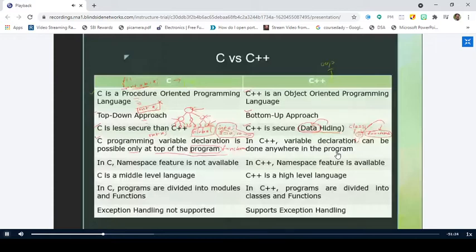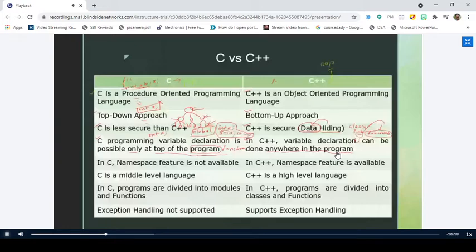But in C++, variable declaration can be done anywhere in the program. This is important, right? There is no restriction that variables should always be declared at the beginning of the function only. C++ is free. It is giving free hands to the programmer, saying that you can declare variables anywhere in the program. Let us take the same example.